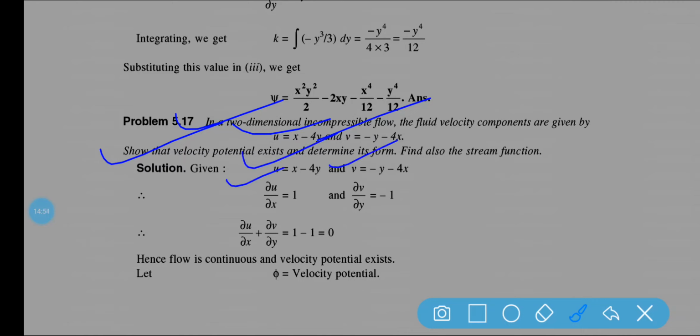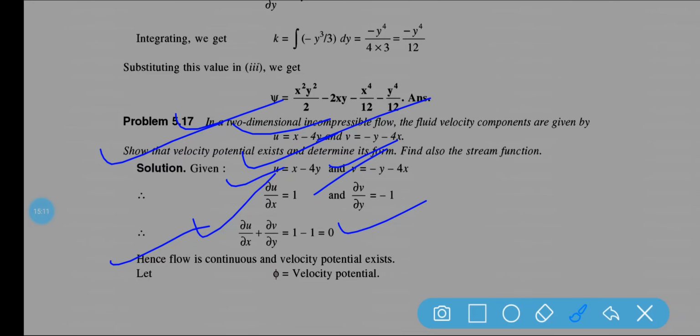Del u by del x you can find out easily, del v by del y you can find out easily. So del u by del x plus del v by del y is equal to 0. As it is coming 0, hence the flow is continuous and velocity potential exists.